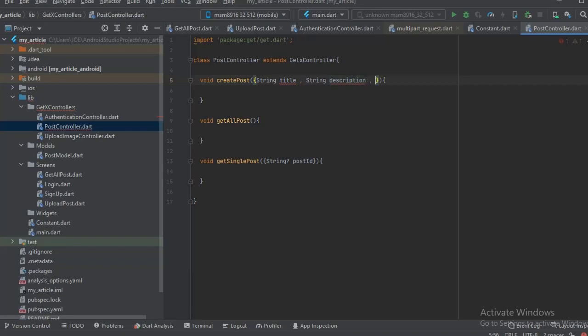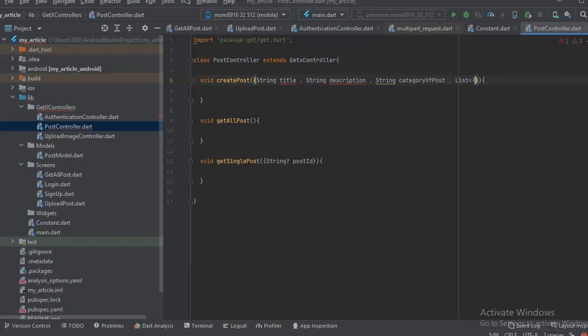We're gonna need, let's make it a list of strings. Let's make it a string category of post.